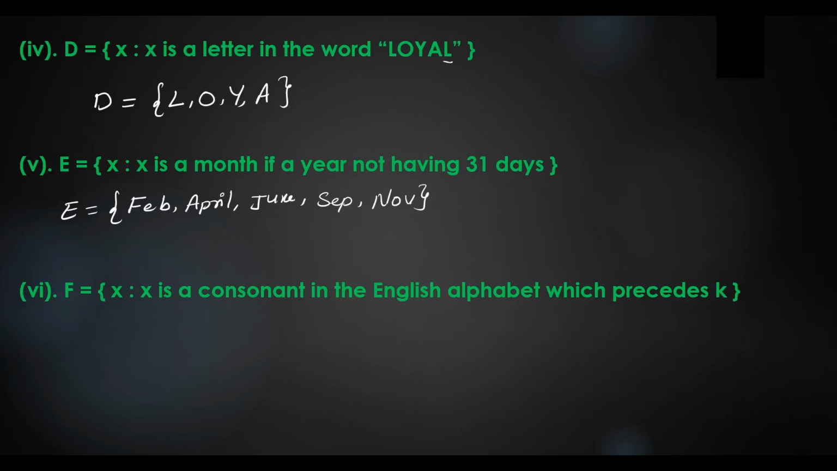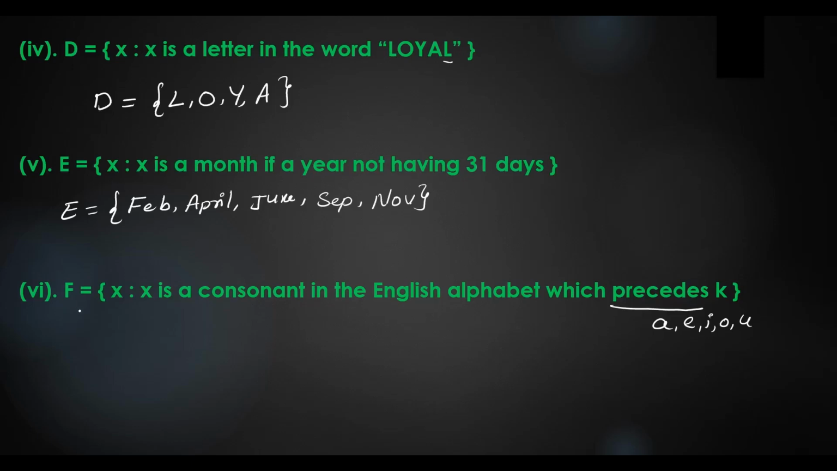F is equal to the set of x such that x is a consonant in the English alphabet which precedes K. So what are the vowels we are having? A, E, I, O, U. And what's the meaning of precedes? So precedes means before K. Okay. If it is succeeding, that means after K.